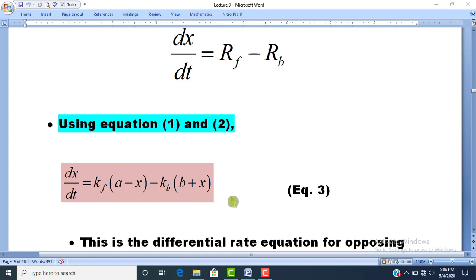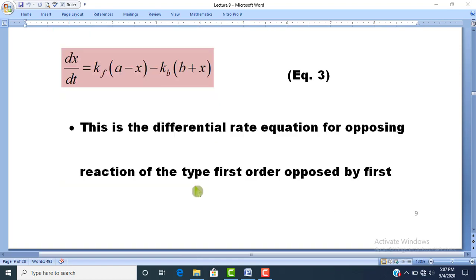So according to equation number 3, the rate of reaction will be equal to the difference of the rate of forward reaction and the rate of backward reaction. Dear students, equation number 3 is the differential rate equation for opposing reaction. And what type of reaction is this? First order reaction opposed by first order reaction. But the difference is that here we have some amount of product B that is already present at the commencement of reaction.